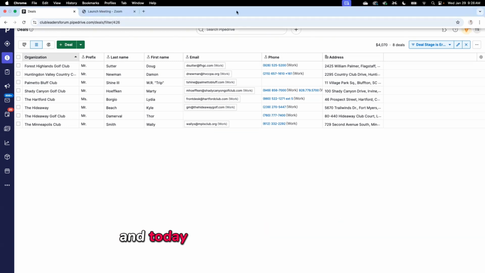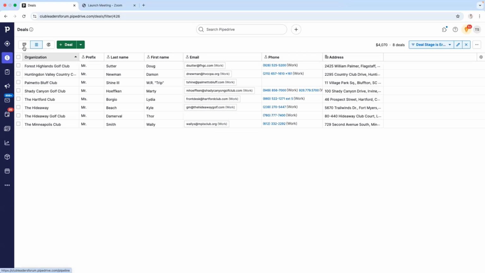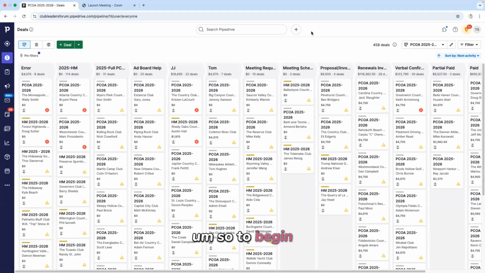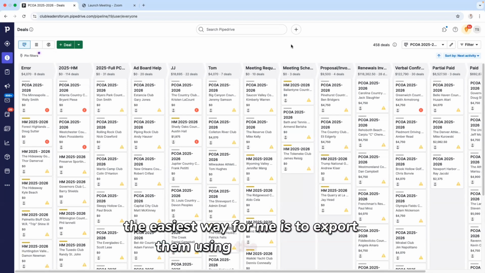And today we will be exporting a list, an email list from Pipedrive. So to begin, there are several ways you can export a list on Pipedrive. The easiest way for me is to export them using the deals area.